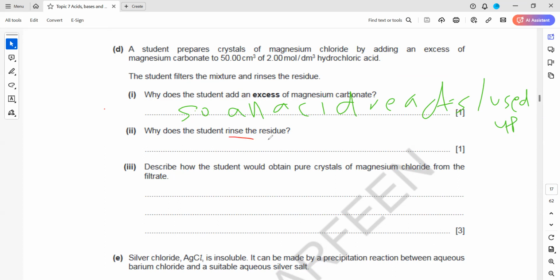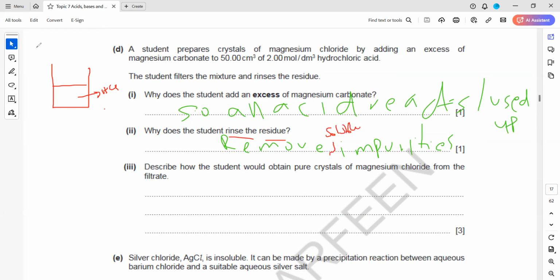Why does the student rinse the residue? Look, what actually happened? We have hydrochloric acid, HCl, there. Whenever we rinse, we say we remove impurities, but we'll say to remove soluble impurities, impurities which can dissolve. So remove impurities is fine, but add the term soluble whenever washing is done.